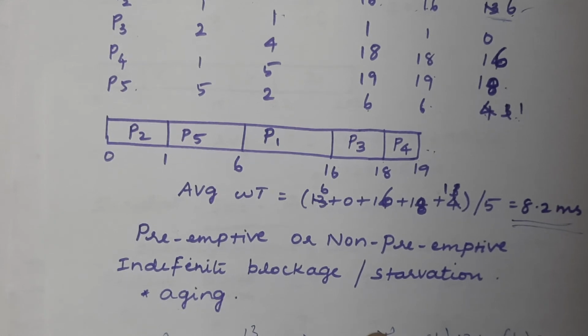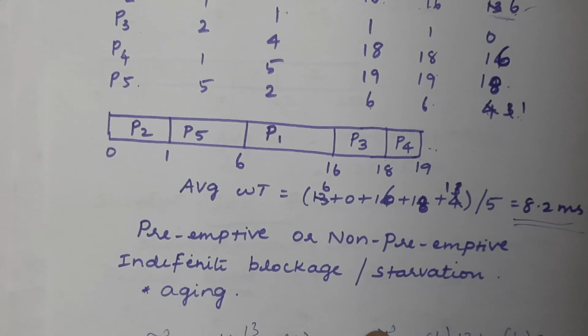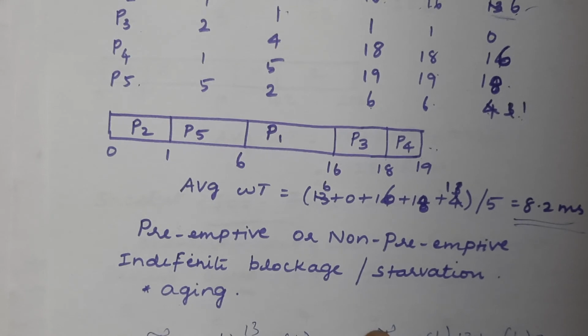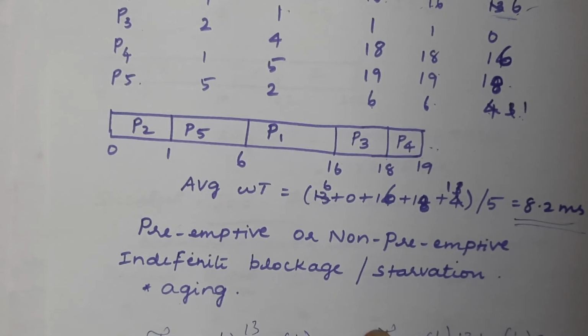In order to avoid it, we can follow a technique called aging. Aging is the technique used to avoid the indefinite blockage or starvation of the low priority process. We assign a timer or clock value to the low priority process, which starts from some number like 100 down to 0. For every second, the counter value is decremented.